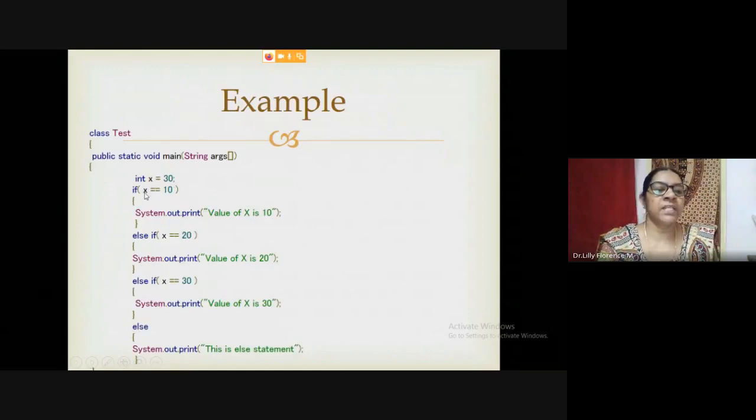Let's say x is 30. We first check if x is equal to 10. This is false. Then once again it will come here and check the condition, if x is 20. Again this is false. Again it will come here. If x is 30, then it will print the value of x is 30. Otherwise, suppose we have given 35, it will execute the else part here. So this is else if ladder. For most decision making, such as electricity bill and student grade calculations, we will go with multiple conditions. In such cases we can use the else if ladder statement.